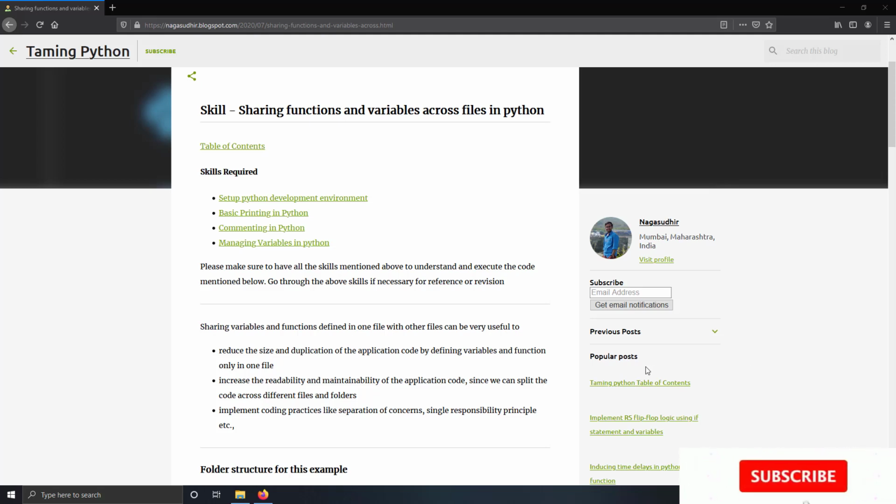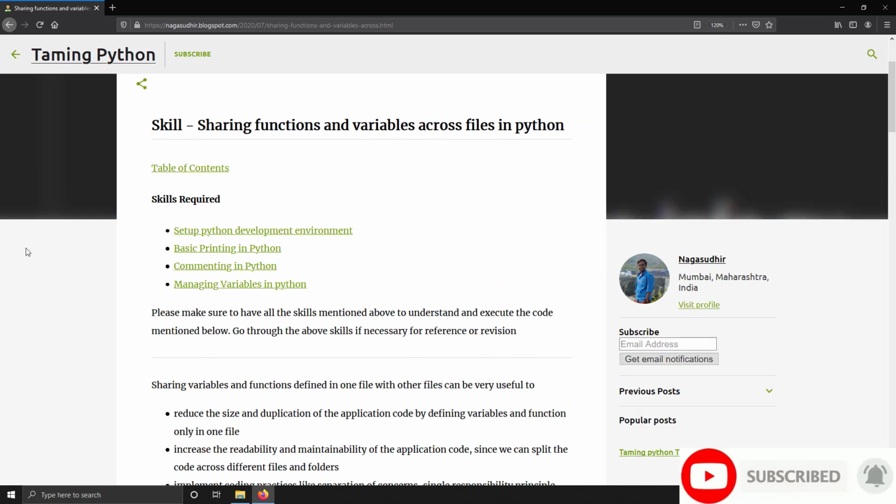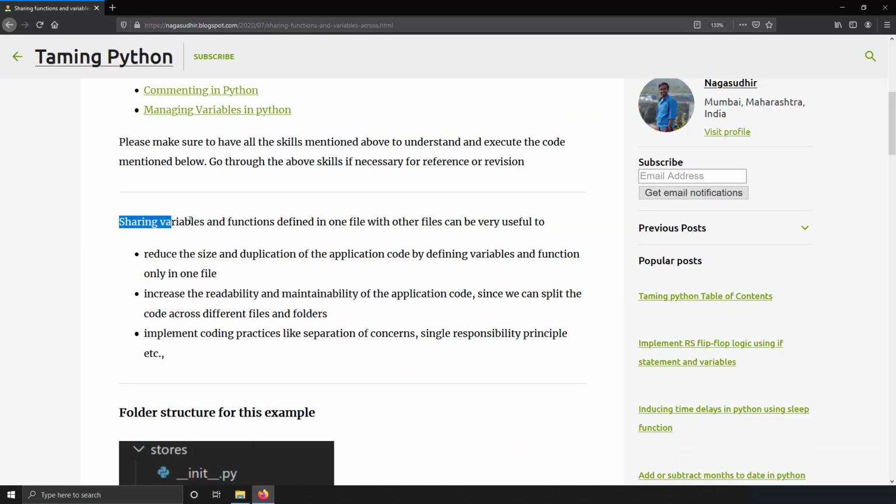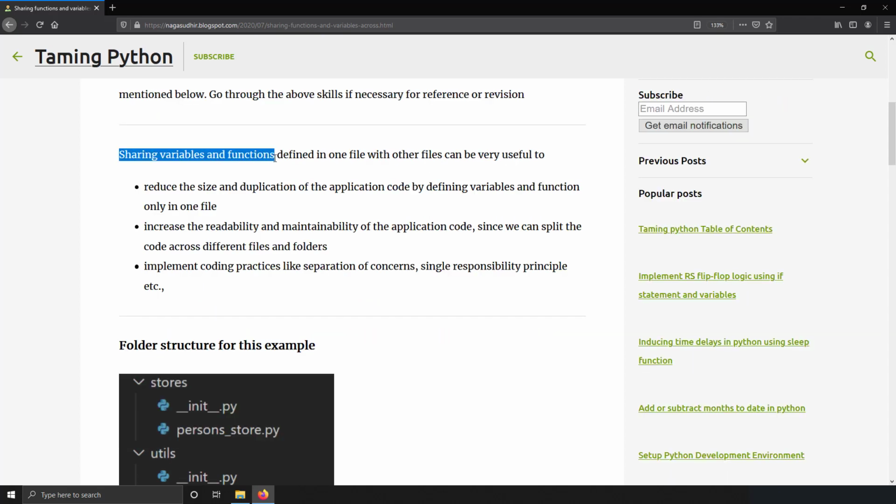In this video, we're going to talk about sharing functions and variables across multiple files in Python. Sharing variables and functions defined in one file with other files can be very useful to reduce the size of the code and to reduce the duplication of application code by defining variables and functions in one file and reusing them in multiple files.